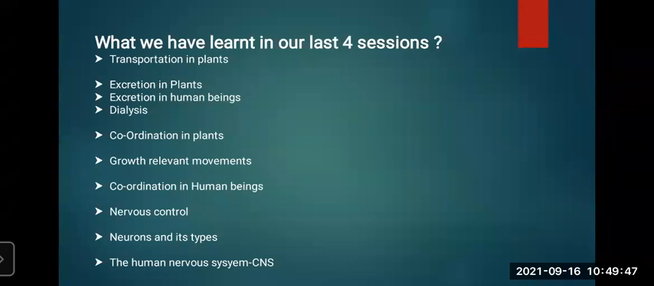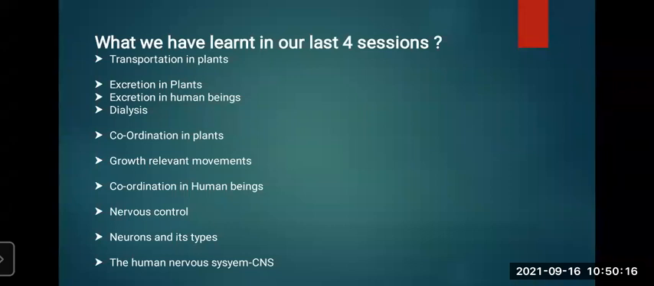Okay. Now coordination, we have learned about coordination in plants. Plants do not have systems like a nervous system or any type of muscular system in the body. So what they are doing in plants, movements are mainly in the form of response given to stimuli. We have learned about growth-related movements also, like tropic movement, phototropic movement, gravitotropic movement, hydrotropic movement, and chemotropic movement.